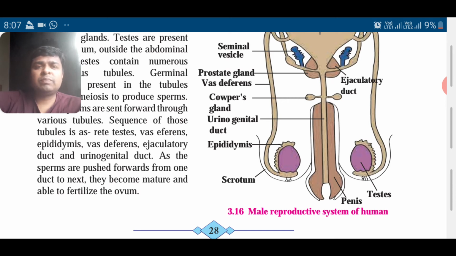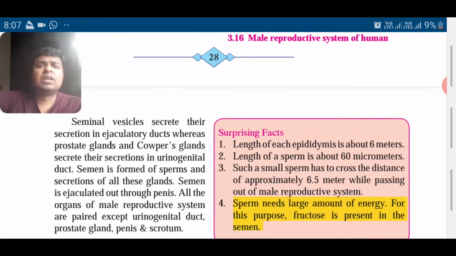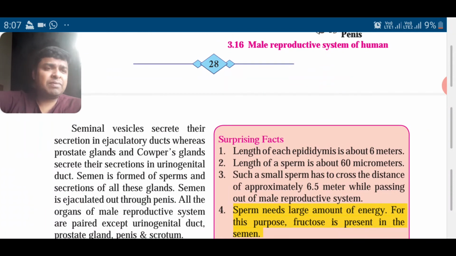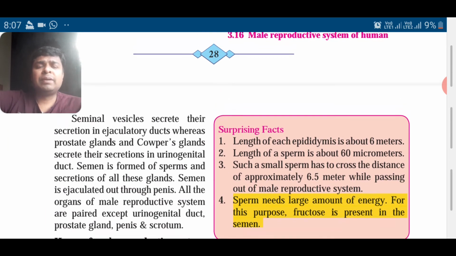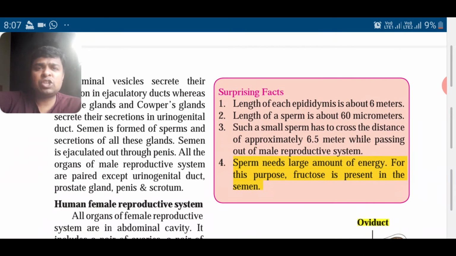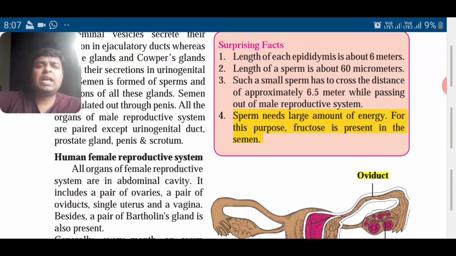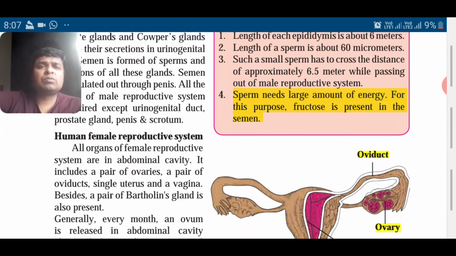So the sperms that are produced are pushed forward and then they become mature and they are able to fertilize the ovum. The seminal vesicle secretes into the ejaculatory duct, and then these secretions are carried to the urinogenital duct. So semen is formed which contains the sperms and some other things which help the sperms to go forward.